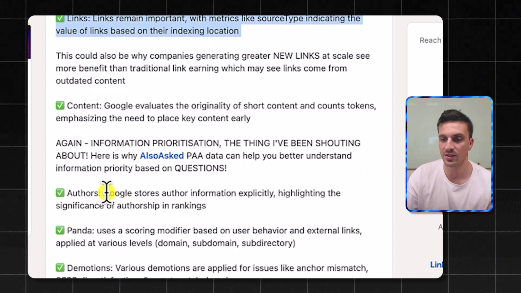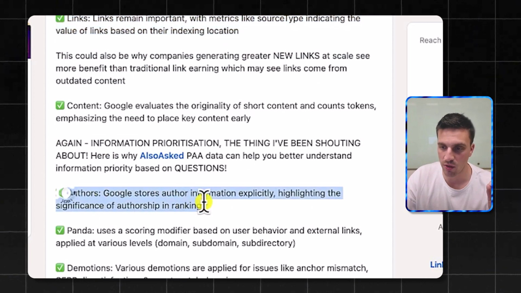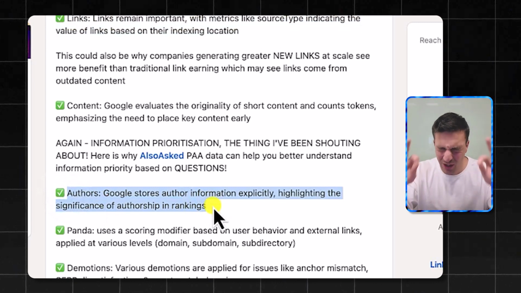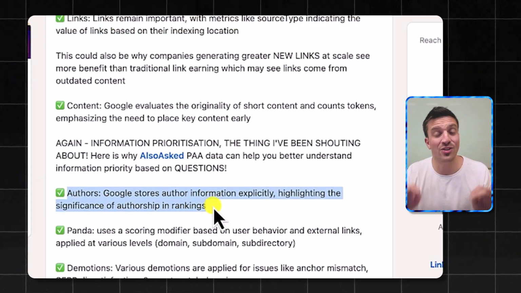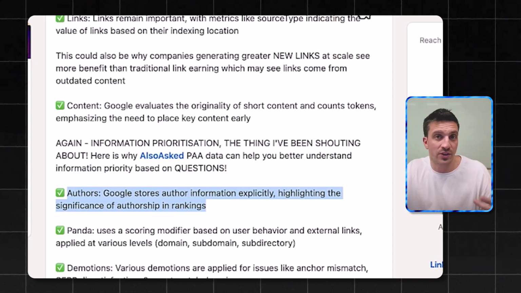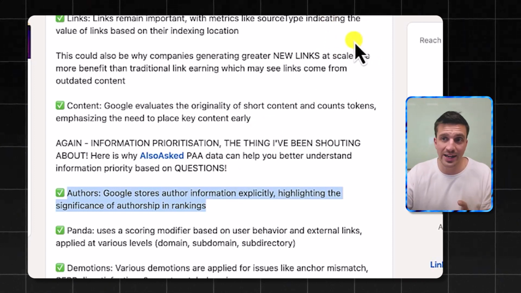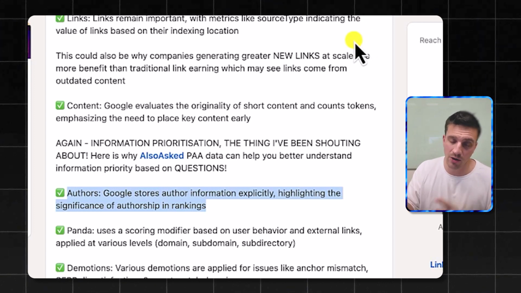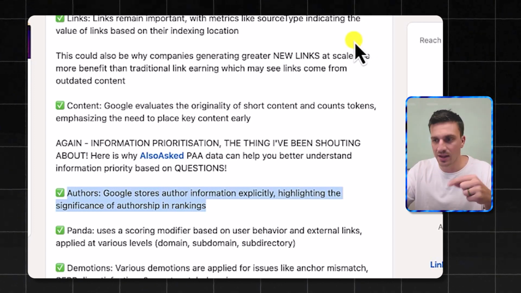And the last one that I think is really important for you to know is the authors. Meaning that an author bio underneath the blogs is a really, really good strategy for you to have and you can implement right away. An author bio meaning a description of the author that's writing it, and ideally a little link to their social media profiles. This way Google can crawl the website, crawl the blog, understand who wrote it and say, yeah, this guy writes a lot about that topic. This makes sense. I'm going to trust this and rank this a little bit higher.